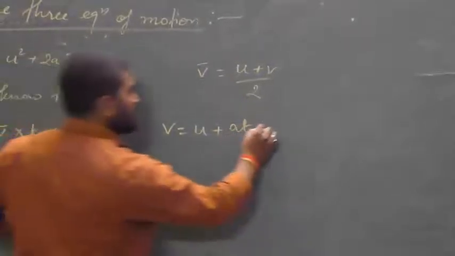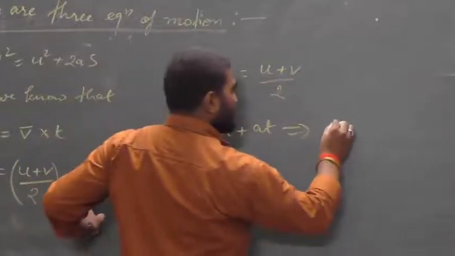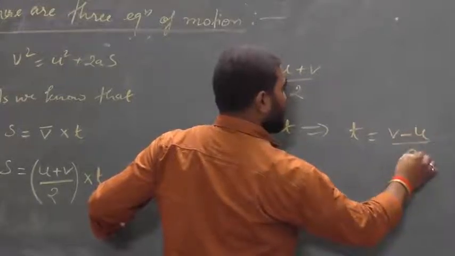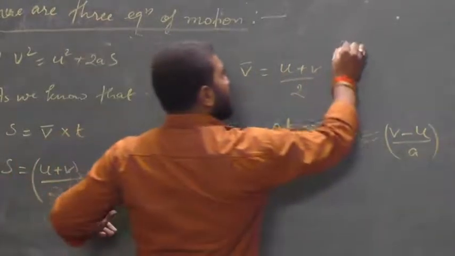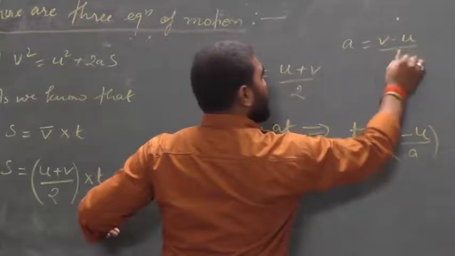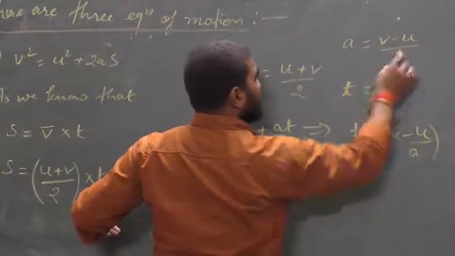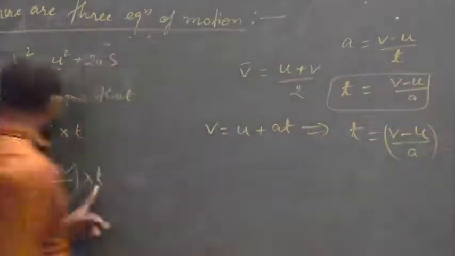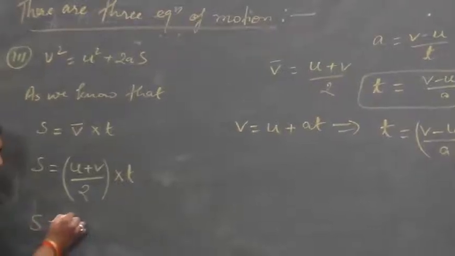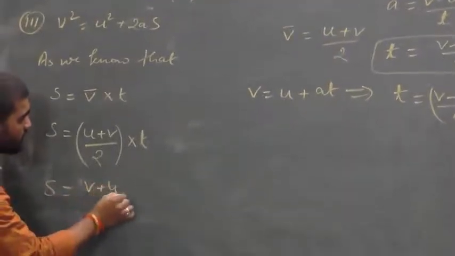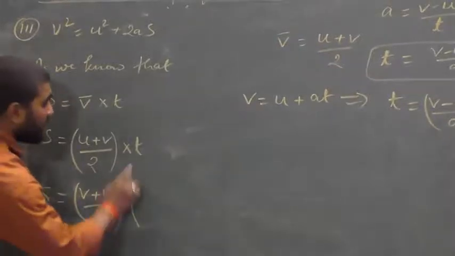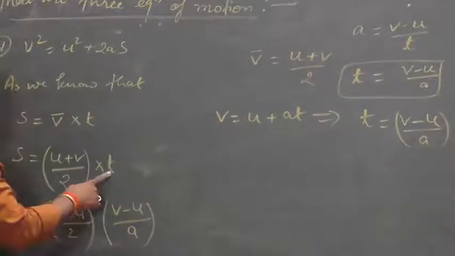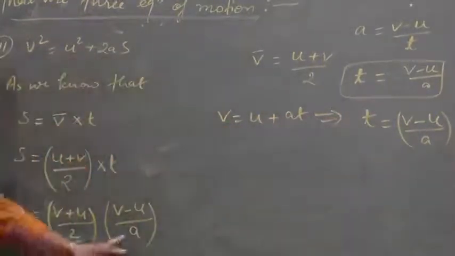From this equation t is equal to (v minus u) divided by a, because a is equal to (v minus u) upon t. So in place of t we write (v minus u) upon a. So here s will be equal to (v plus u) upon 2, and in another bracket we write (v minus u) upon a, because in place of t we have written the value of t.